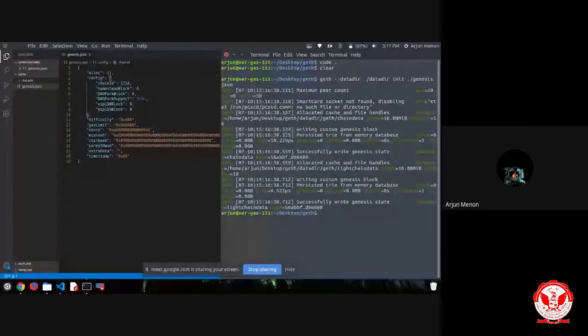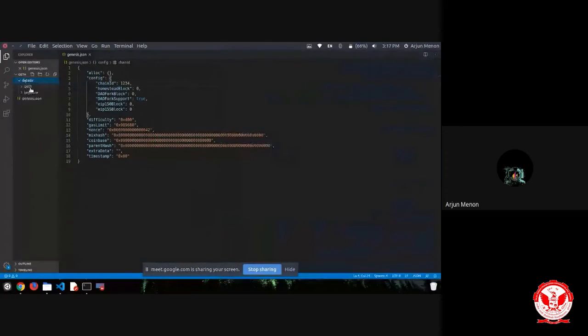So over here you can see that it created a private chain data folder for our blockchain. This is where our entire blockchain data will be stored.